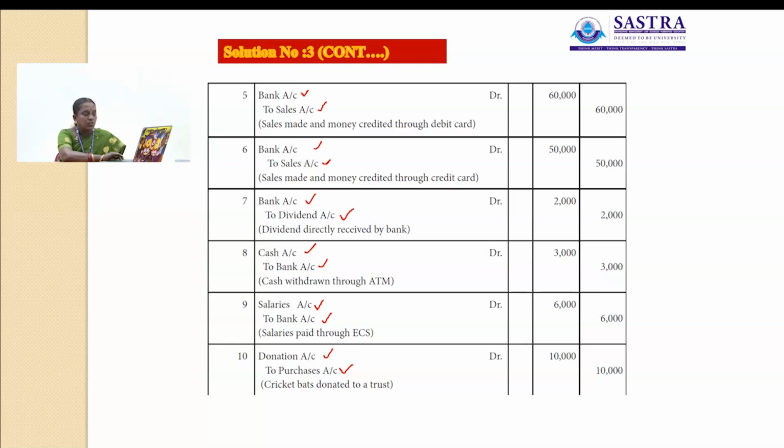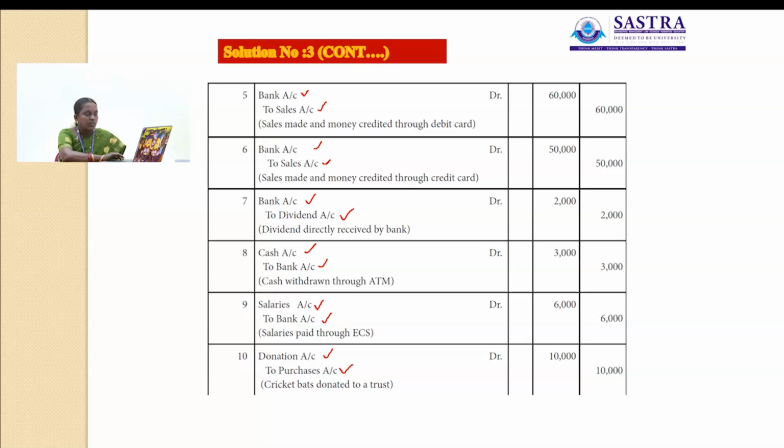Then next is sold goods to Kirtana, who made the payment through credit card. So they also pay the amount through credit card. So this is also a cash transaction. What are the accounts involved here? One is a bank account and another one is sales account. So bank account debit to sales account.